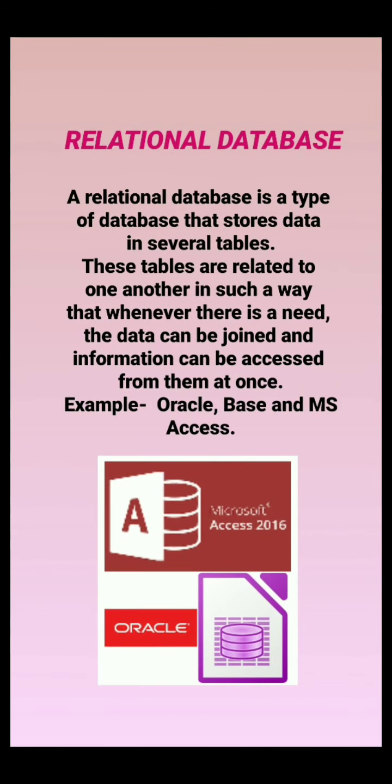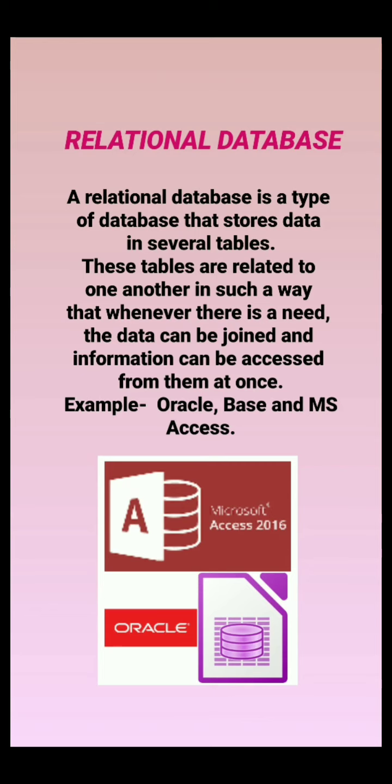Next is relational database. A relational database is a type of database that stores data in several tables. In a flat file database, only one file or one table is there, and in this, several tables are there.